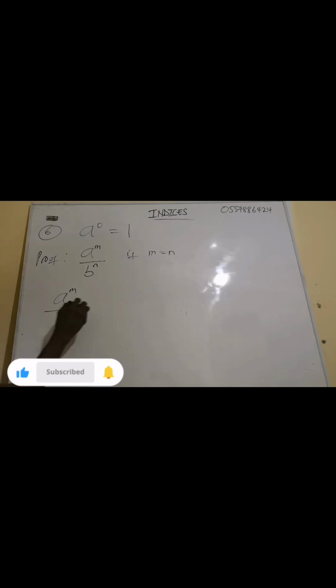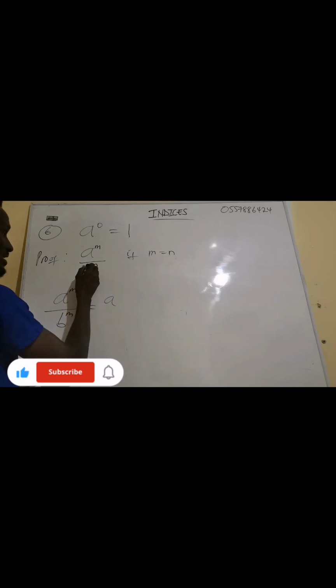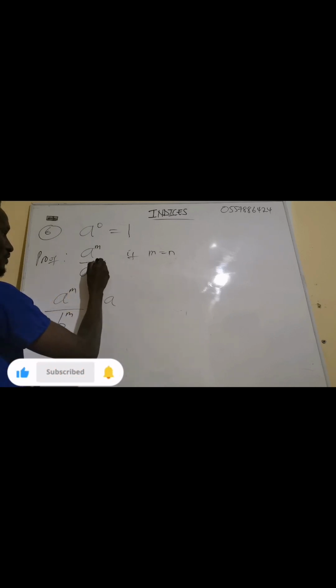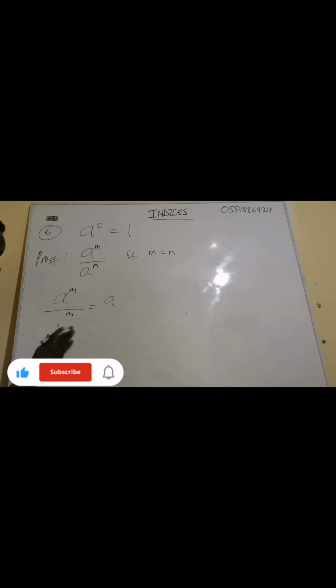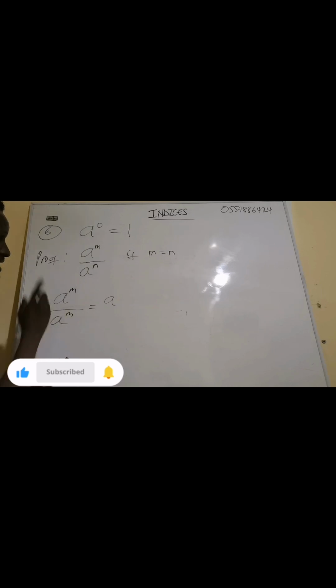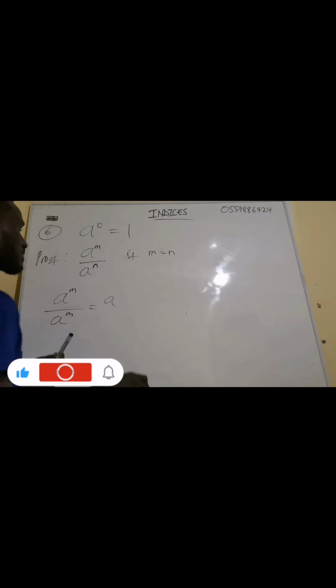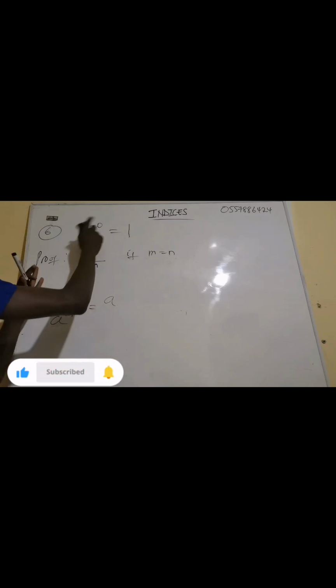So what am I going to do? This one is the same as a. Don't forget, this one is supposed to be a. We are having the same base. I'm going to use rule number 2 with the same base. So if m is equal to n, then what am I going to do? It means I have to subtract the exponent, right? Yes. Now, I am proving a exponent 0.